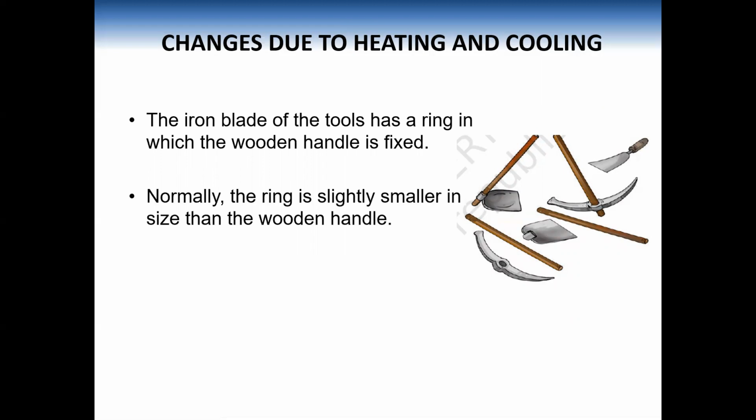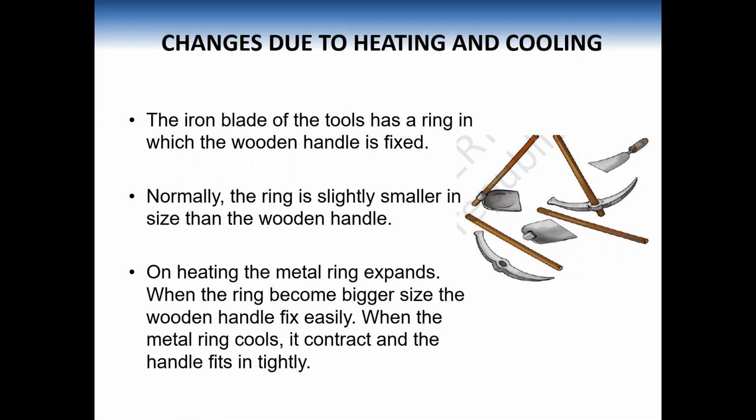Normally, the size of the ring is smaller than the wooden handle, but on heating, this metal ring expands and becomes bigger in size. Then this wooden handle can easily fix into this metal ring. On cooling, it contracts and fixes tightly into the ring.